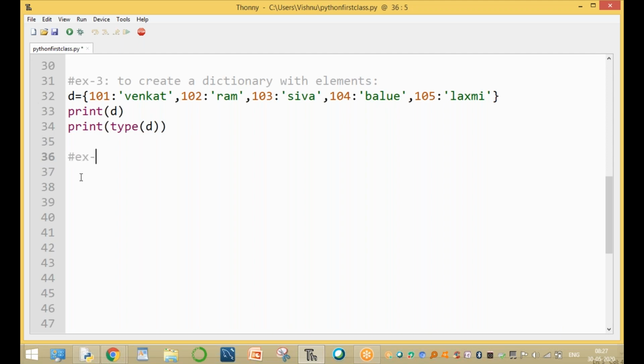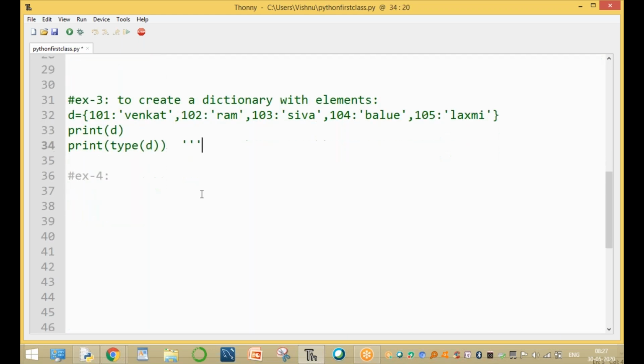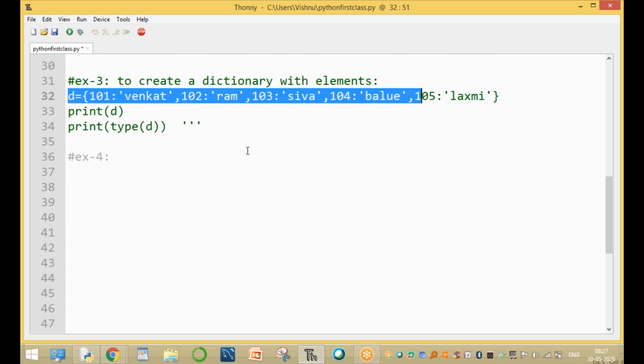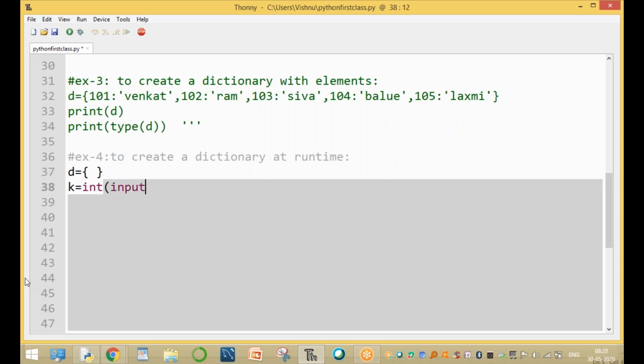Another example: if you want to create a dictionary at runtime, not at static time. Here we are creating the values at static time only. Creating a dictionary at runtime is very important, and it is done by using input values. For example, D is an empty dictionary. Now the empty dictionary means you can enter key and value pairs. The key is converted with int, so it is integer type. The values are 101, 102, 103, and so on.